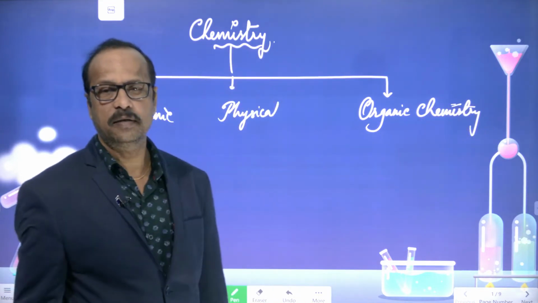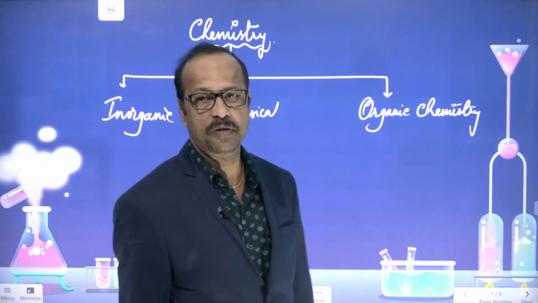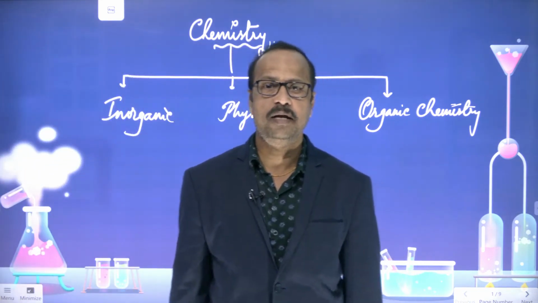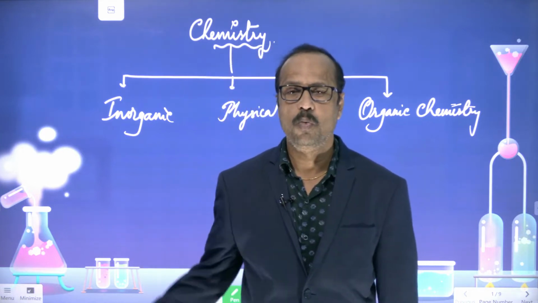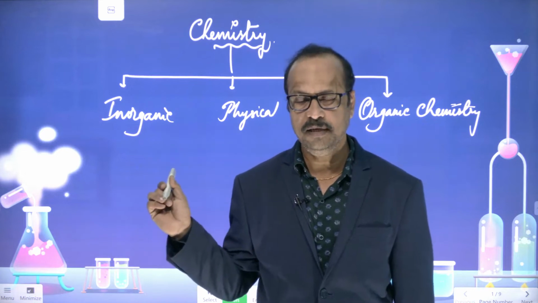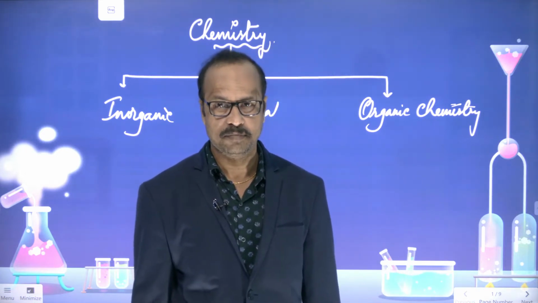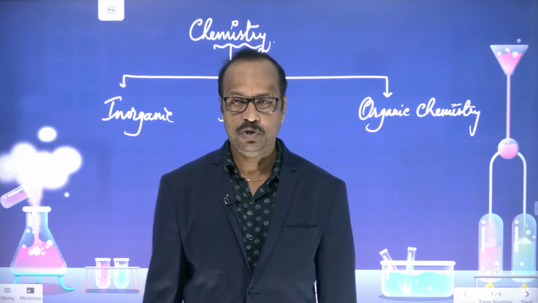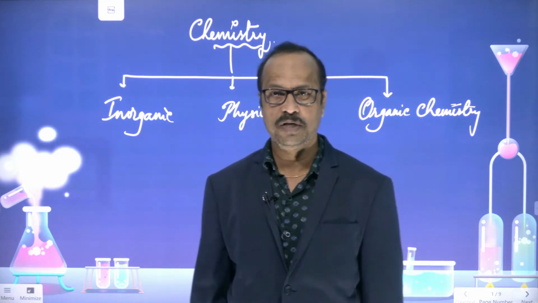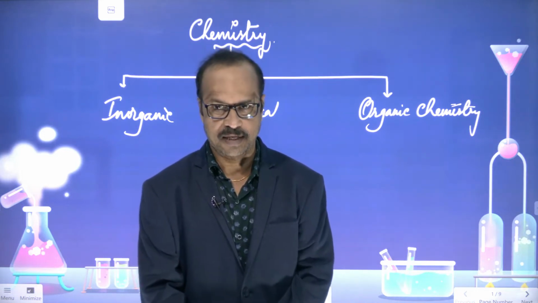So chemistry is mainly classified into three branches: inorganic, physical, and organic chemistry. These three we are going to cover in your IIT foundation till 10th class.